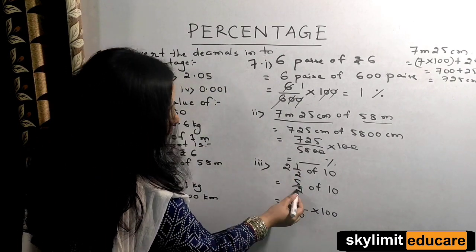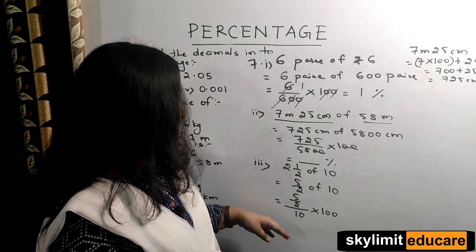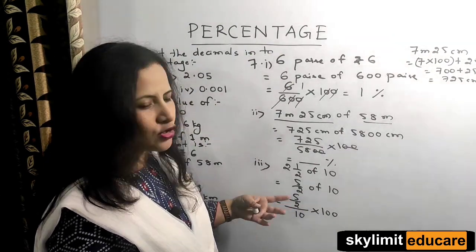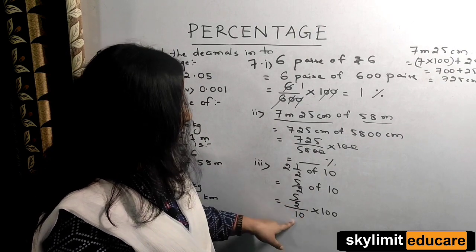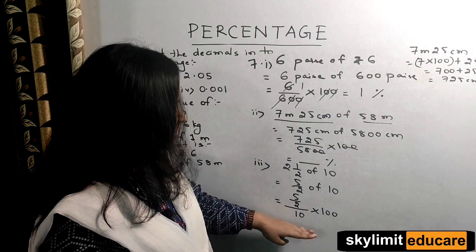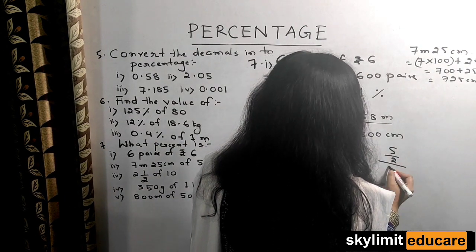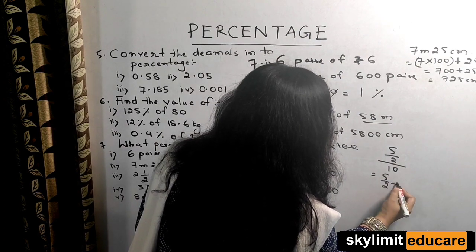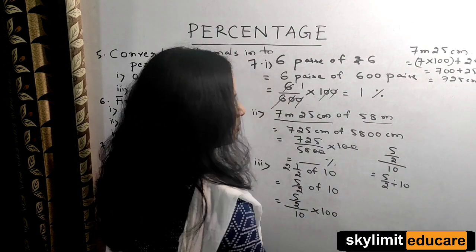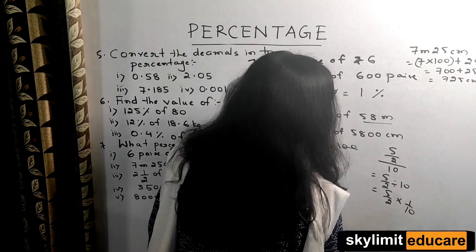It is 5 by 2. So this type of fraction is called as what? Complex fraction, where either the denominator or the numerator is a fraction, or both of them are fractions. Yes or no? So 5 by 2 by 10 multiplied by 100. Understand this, students. 5 by 2 by 10 is same as 5 by 2 divided by 10, or in other words, 5 by 2 multiplied by 1 by 10.